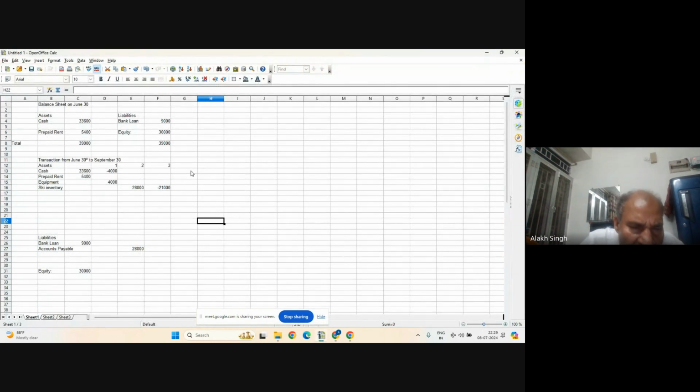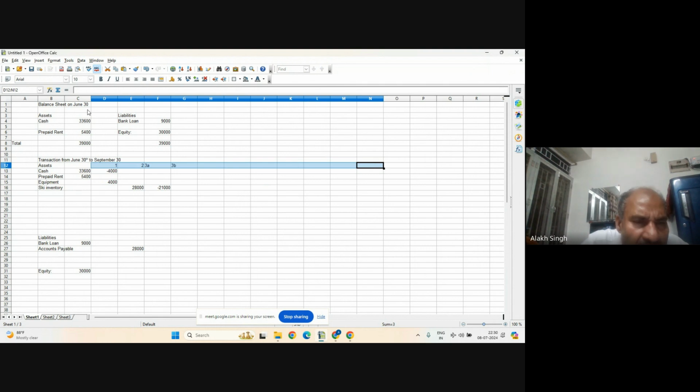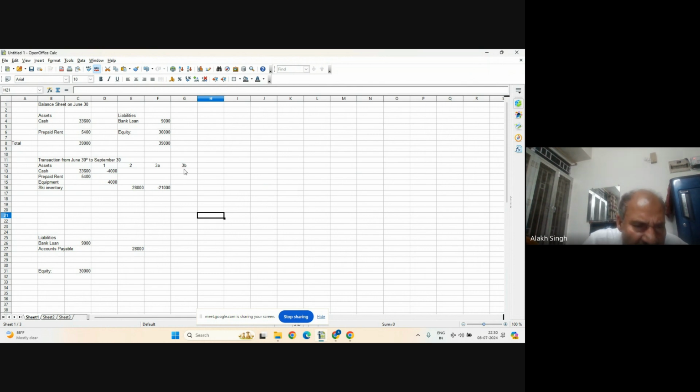Since it has 2 parts, this one is 21,000 and the other 32,000, so there is a difference. So let's make it 3A, and then here I will write 3B, which is the cash part. Let me put all in the center so that it is easy. Okay, 3A. So cash is here 3,000. Here 3,000 cash is the positive part. I wrote it here, that's fine. This is the cash flow.